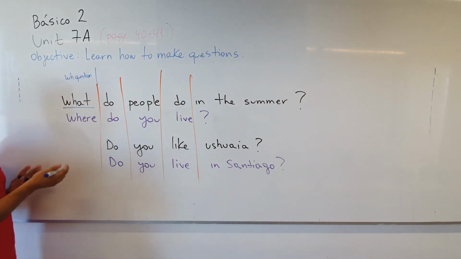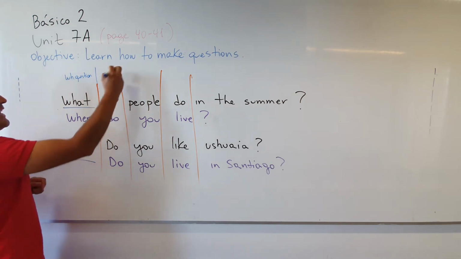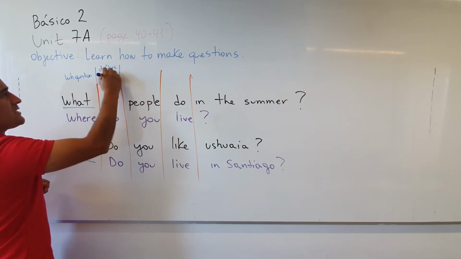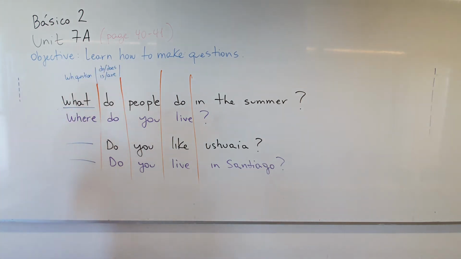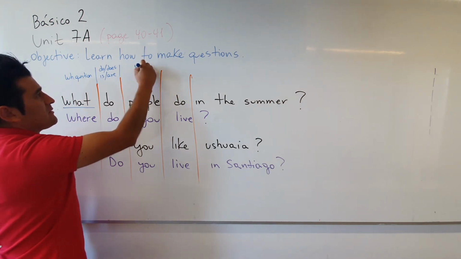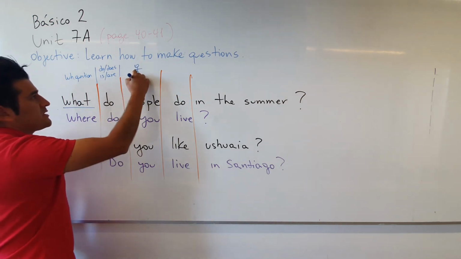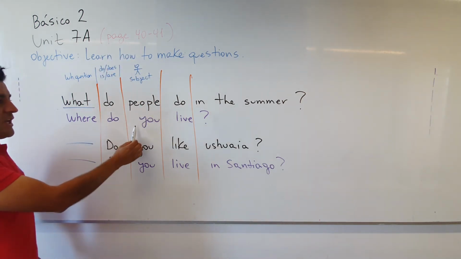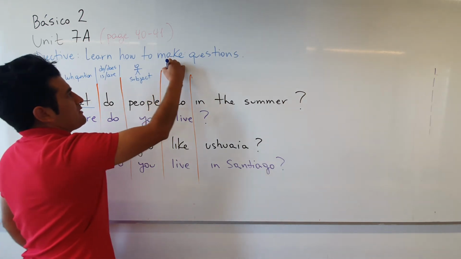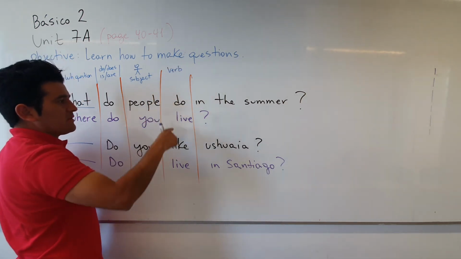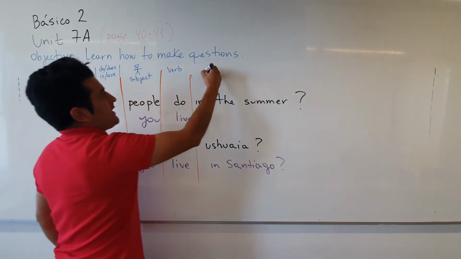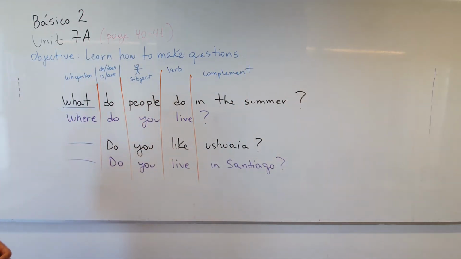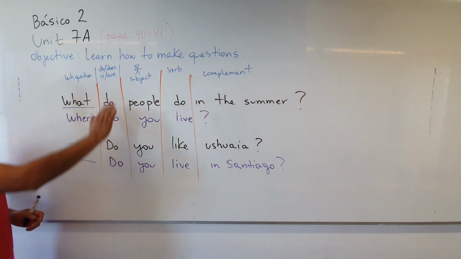Cuando corresponda una de esas, aquí no tiene. Okay? Then, in the other part, we have do or does, or we have is or are. In the other part, here we have the subject of the sentence. Subject. ¿De quién se está hablando en la oración? De la gente, you. Here we have the verb, do, hacer, vivir, gustar. And finally we have the complement. Okay, so you can see that the questions always follow the same pattern.